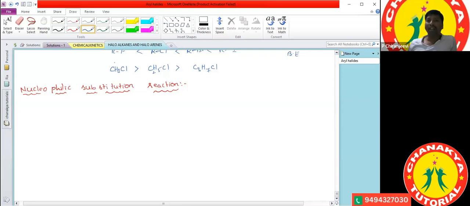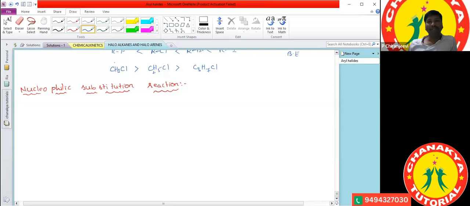In that, again, we have different types of addition reactions: electrophilic addition reaction, nucleophilic addition reaction, and free radical addition reactions. And substitution reactions also have different types. Electrophilic substitution reactions are there, nucleophilic substitution reactions are there, and free radical substitution reactions are also there.